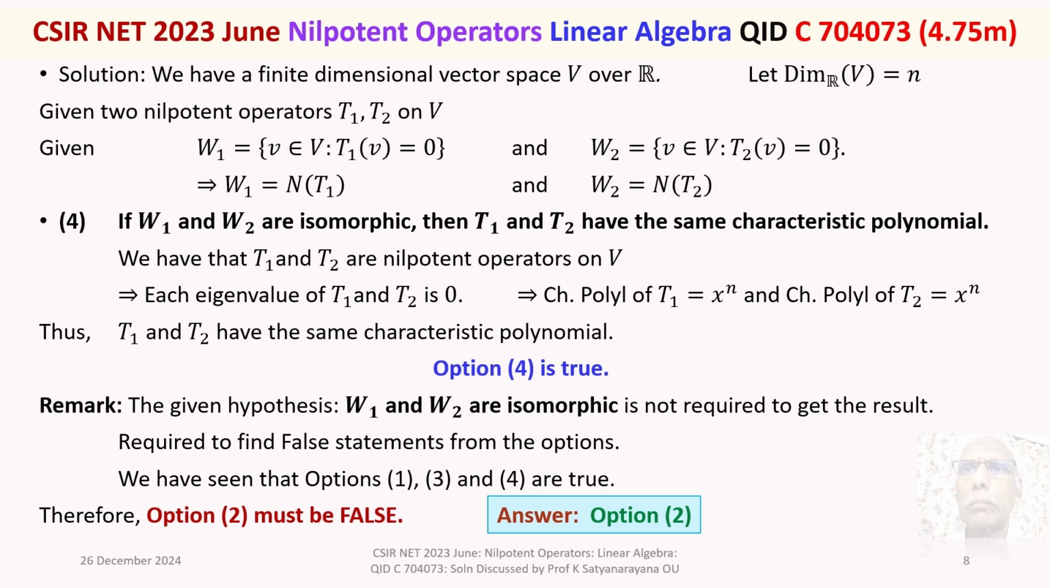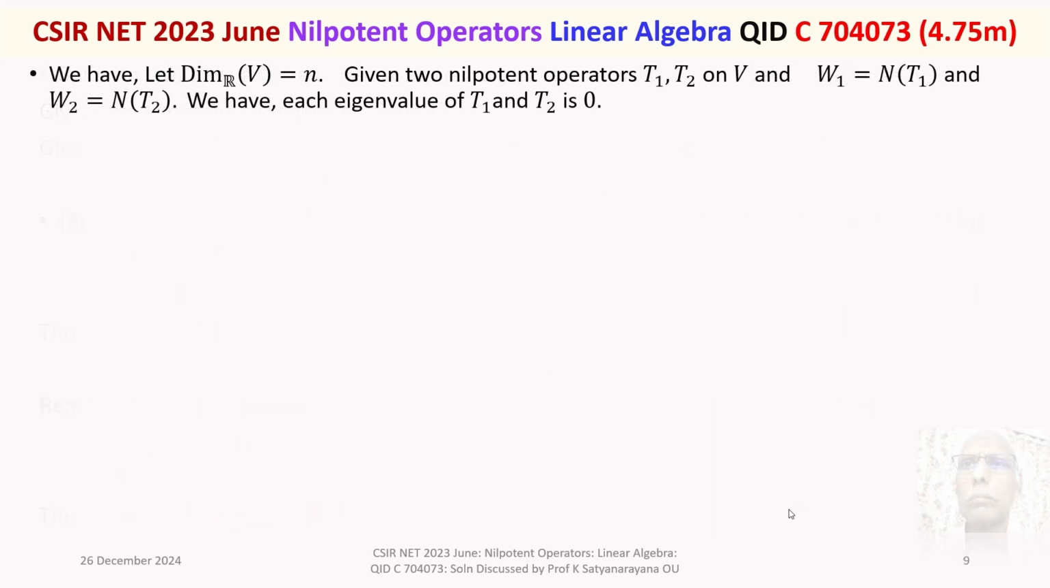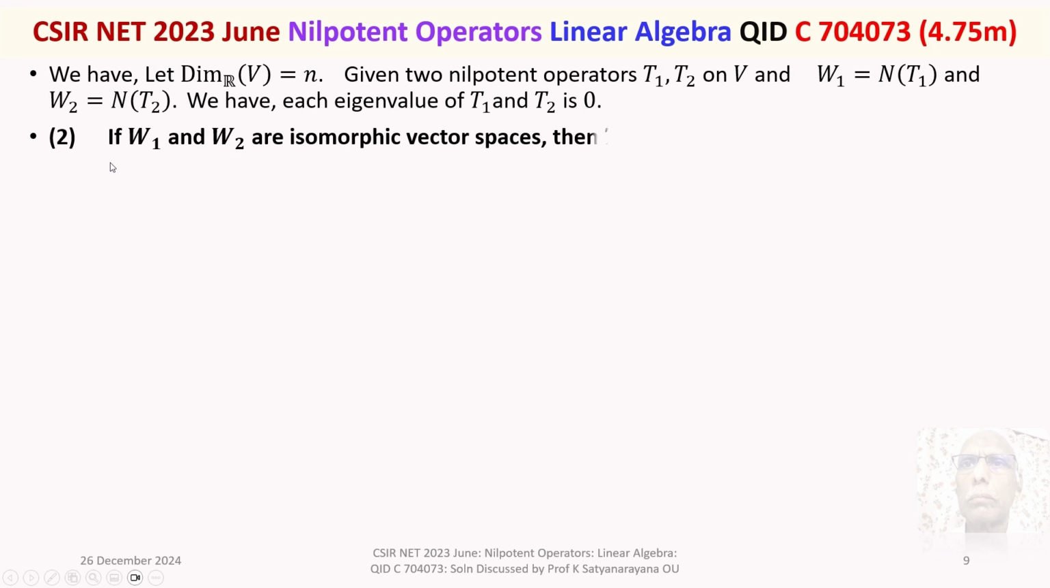But our students will ask us why not we talk about option 2 and show us how it is false. Yes, that we will do in the next slide. Right, the given hypothesis is there. And option 2: if W1 and W2 are isomorphic vector spaces, then T1 and T2 have the same minimal polynomial.